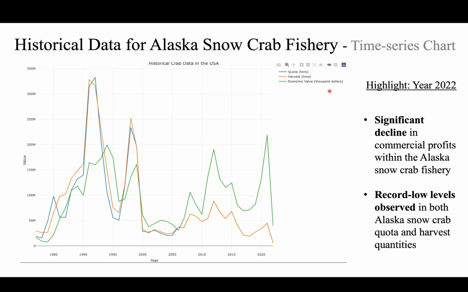Now, let's focus on the right edge of the plot. The data ends in 2022, which is the year when the fishery started to shut down. We can see a drastic drop in the three variables. The blue line, which is the quota, is hard to see because it overlaps very well with the yellow line, which is the harvest.